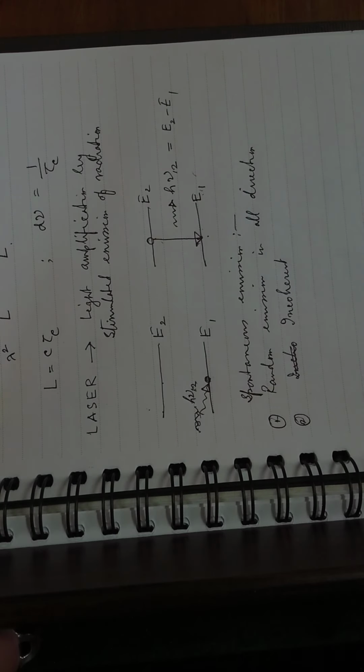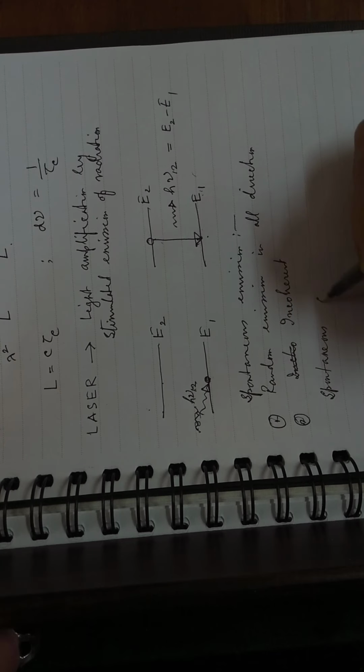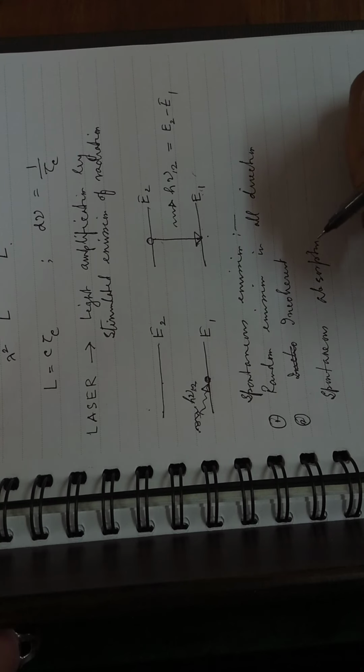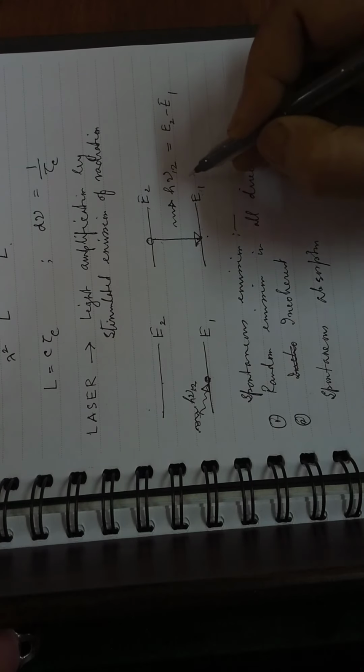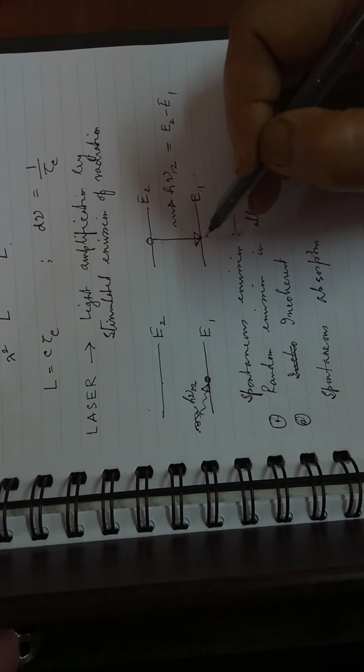Now along with spontaneous emission, we have the phenomenon of absorption. What is it? If a photon of energy h nu 12 is incident on an atom in the energy state 1, then the atom will undergo an upward transition, isn't it?